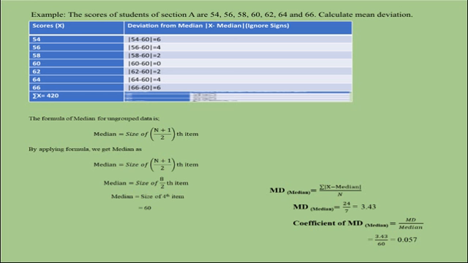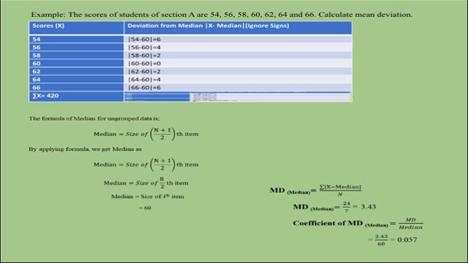When we deduct 54, which is x, from the 60, which is median, we get minus 6. But since here the signs are ignored, we will write only 6 without any sign. Similarly, we will calculate remaining values. Finally, we will get the total of these deviations, which is Σ|x − median| equal to 24.